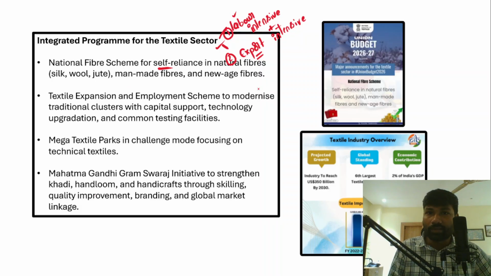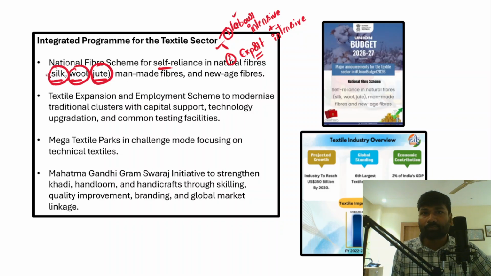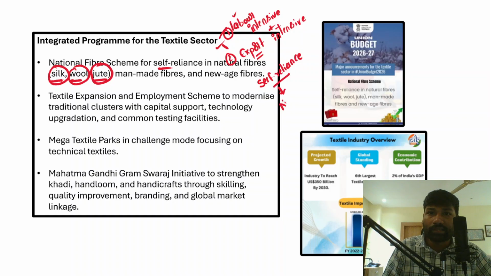For example, silk, wool, jute are known as natural fibers. Right. Now, in order to promote self-reliance in natural fibers, the government has launched the Natural Fiber Scheme.